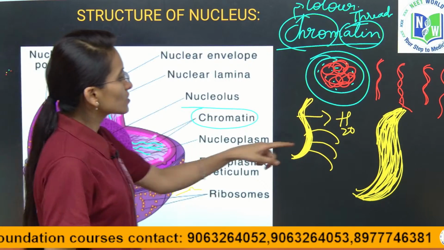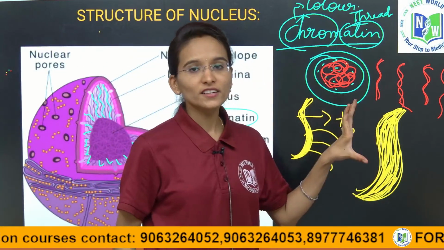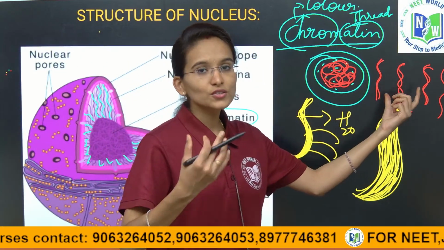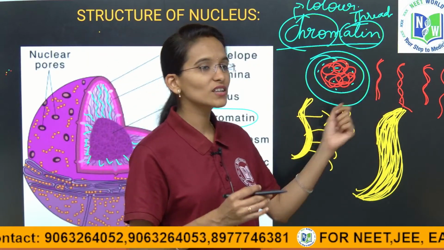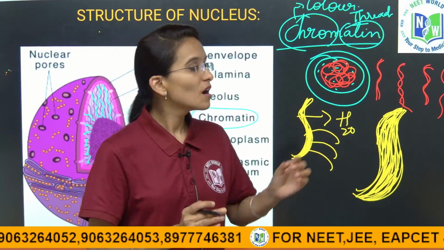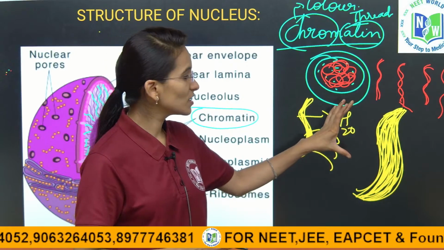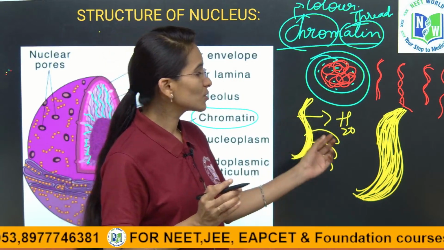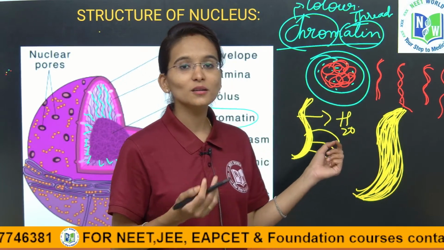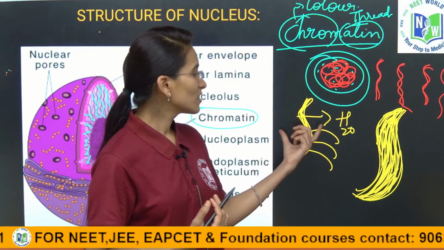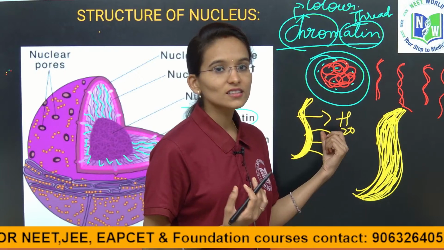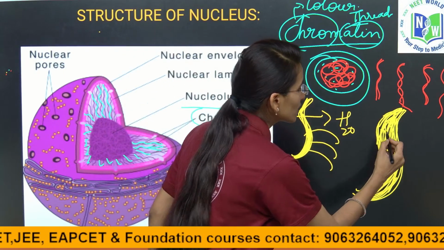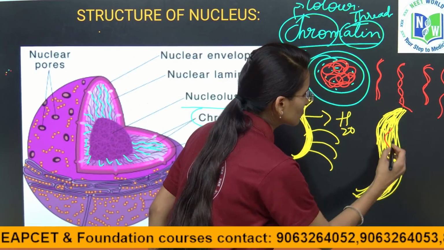Yes, children. This is actually a single chromatin structure. Usually before cell division it has a thin appearance, but during the process of cell division it gains size and becomes a thickened structure due to the dehydration process, that is, due to the loss of water it gives the thickened appearance. And inside this chromatin we have the DNA.